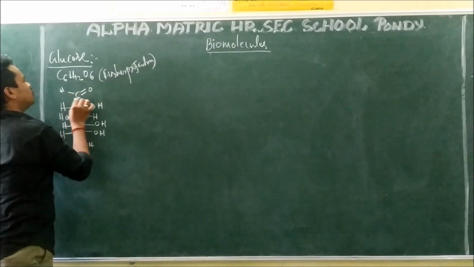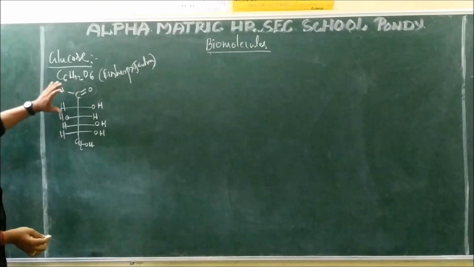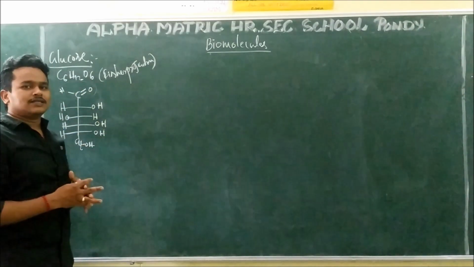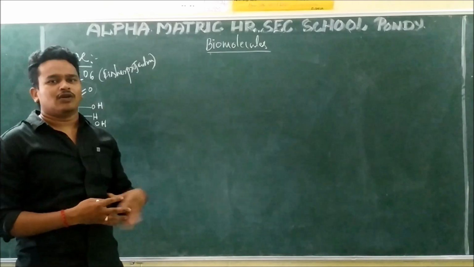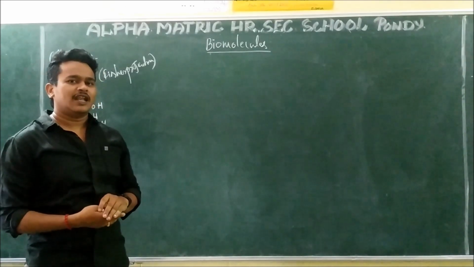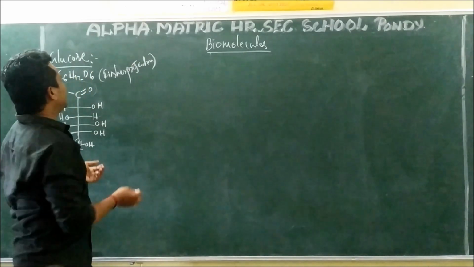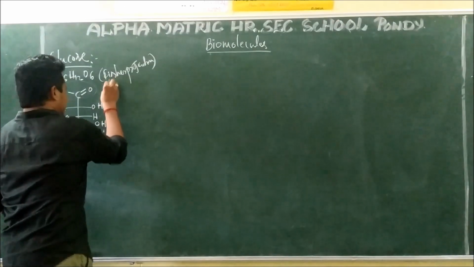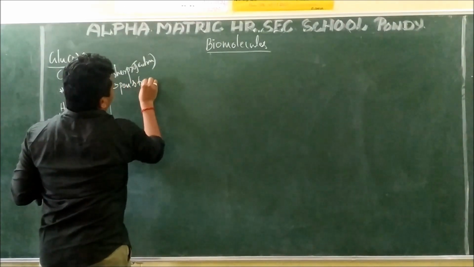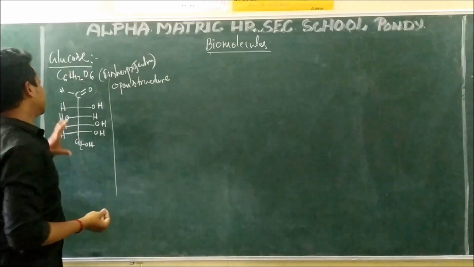Glucose contains this group, which is an aldehyde group. And there are some statements on glucose. Some reactions prove that glucose has an open chain structure. Some reactions tell that glucose is a cyclic structure. So, the open structure of glucose can be proven by a few reactions. What are the reactions here?